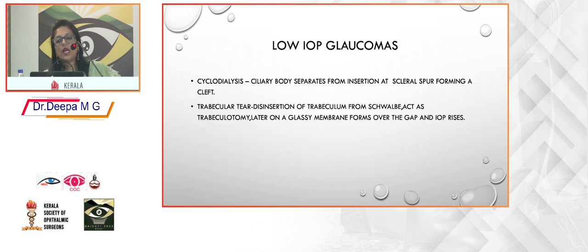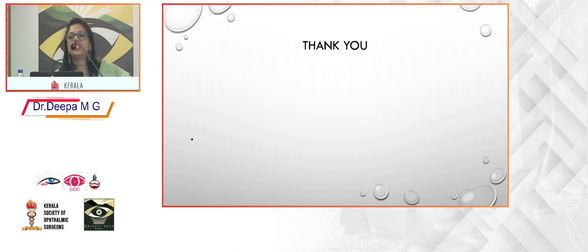There are some low IOP glaucomas also following trauma, especially when there is a cyclodialysis or a trabecular tear where there is a disinsertion of the trabeculum from the scleral spur. Later on, sometimes a glassy membrane will form over this gap and the IOP may rise. So these are the common conditions leading on to a raised IOP in trauma. A better understanding of this can be very handy in your general practice.